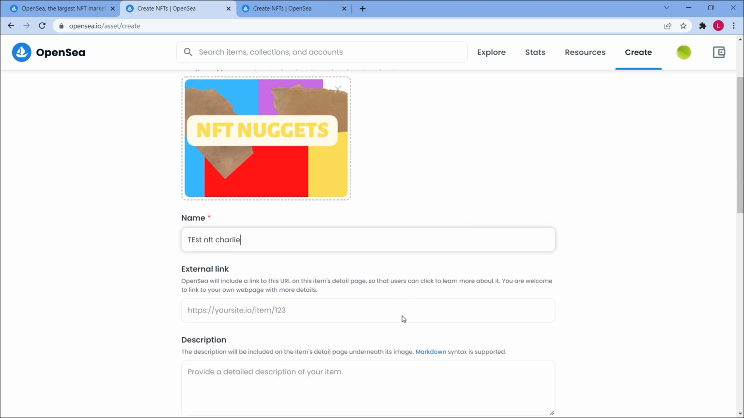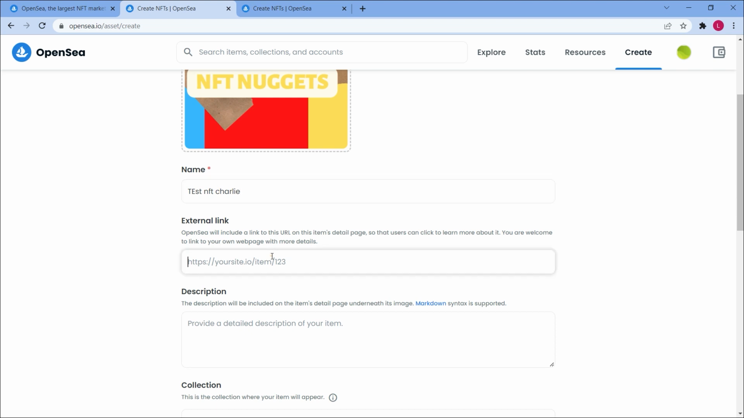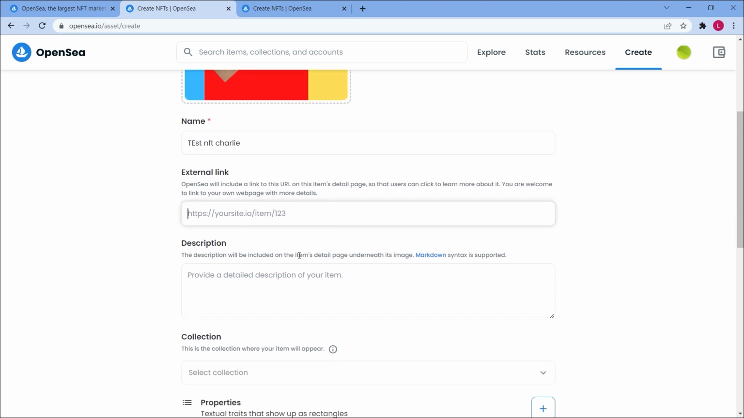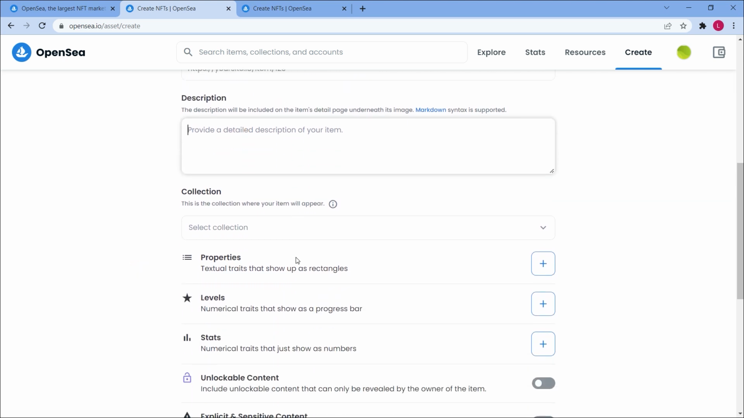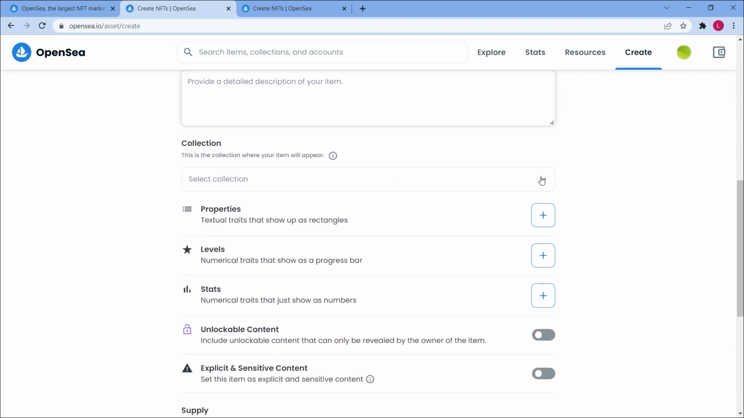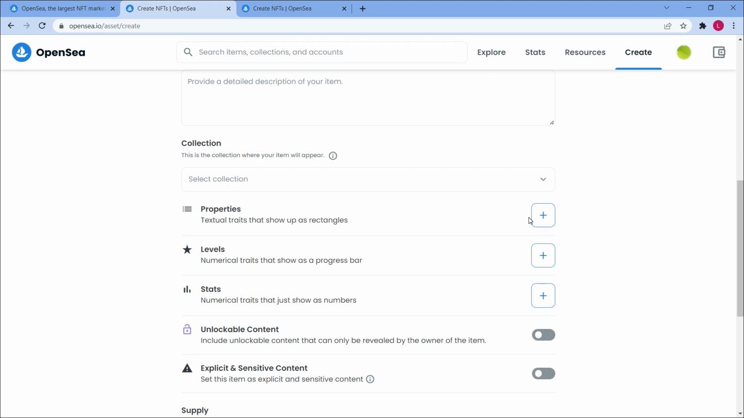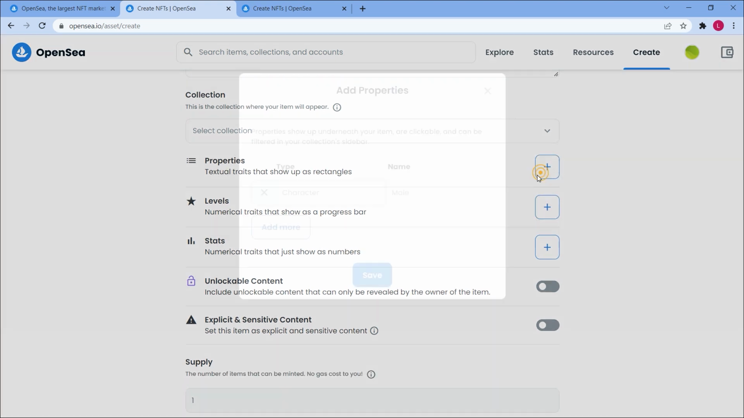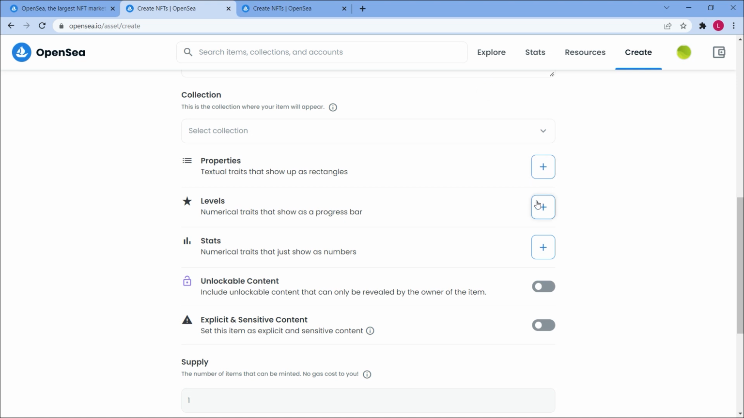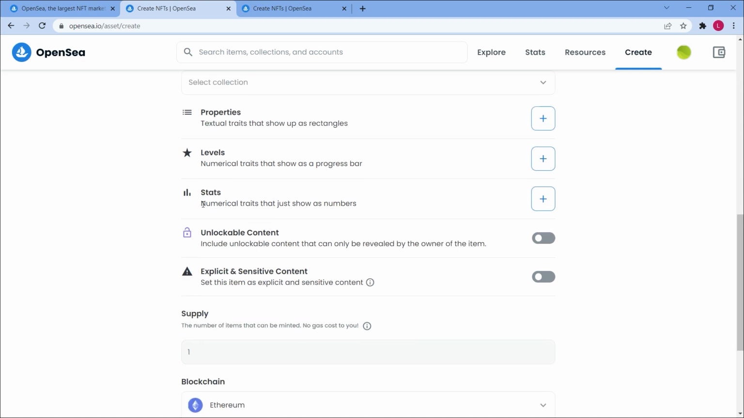So if we provide a link to this, users will be able to learn more about it by clicking on it. Then we can add a description to this image so that we can write anything about it. After that, we can choose a collection for this item to appear in and apply properties to. These are textual characteristics that appear as rectangles. If you want to do this, you can type. We can add more if we want, but for now, we'll simply add one. We can also increase the number of levels. As a result, these are numerical characteristics that appear as a progress bar.